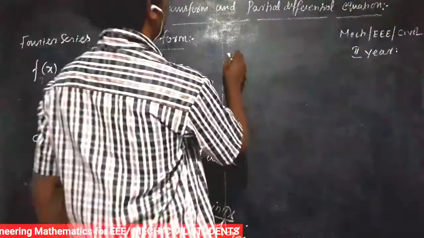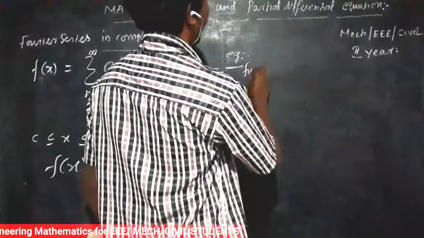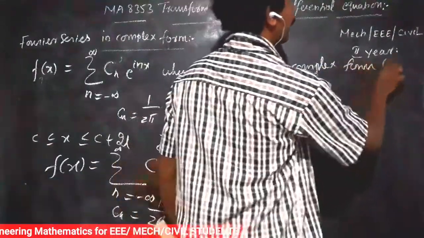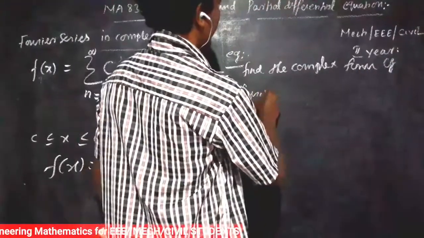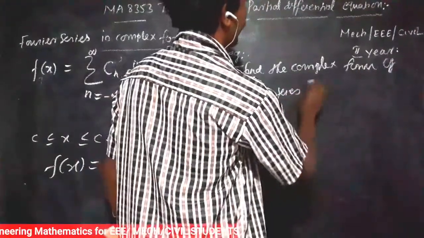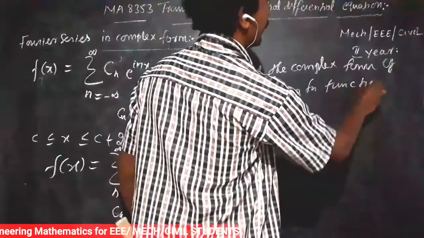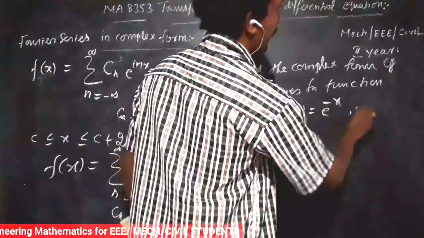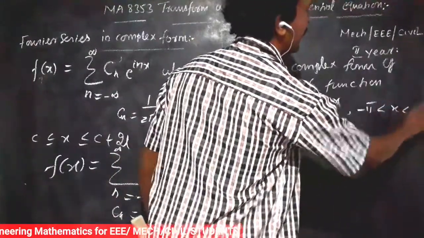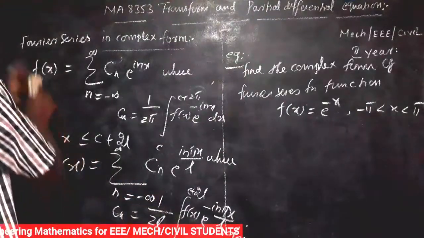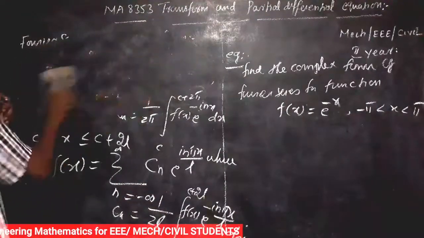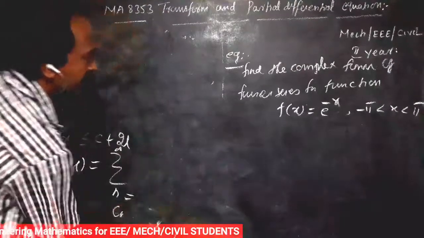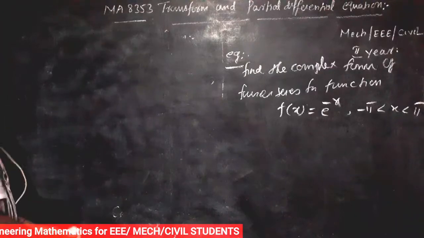Then an example: find the complex form of the Fourier series for the function f of x equal to e power minus x, minus pi less than x less than pi.